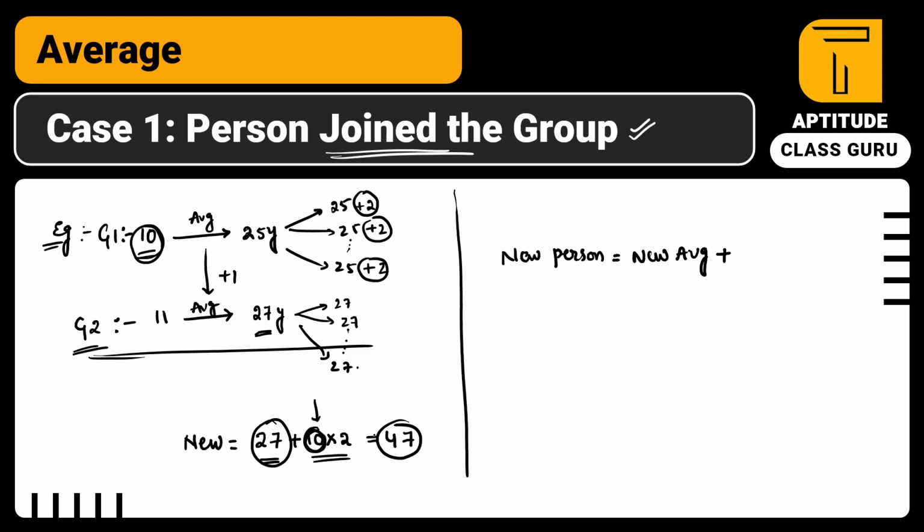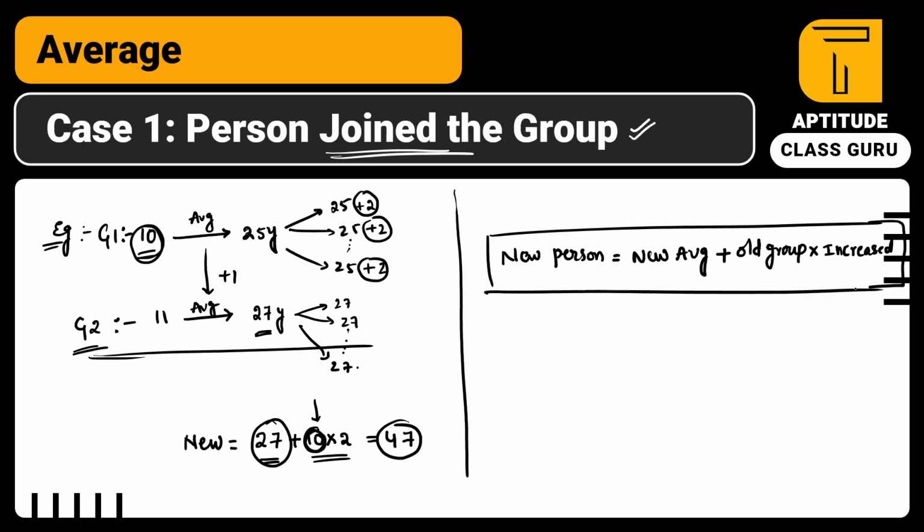So we multiply 10 into the increased value. So the number of people in the old group into increased. This is the formula you have to remember when a person joins the group: new person age equals new average plus old group into increased value, so that you can come up with the new person's value.